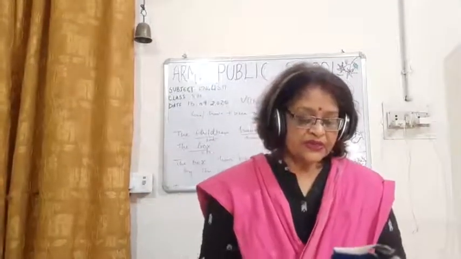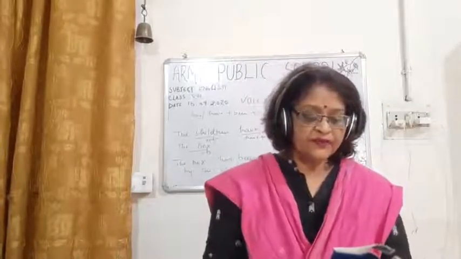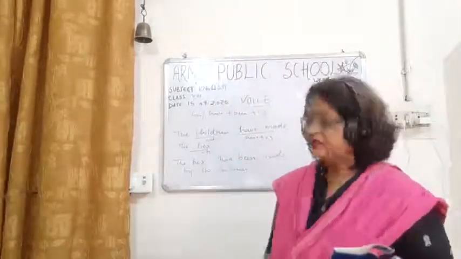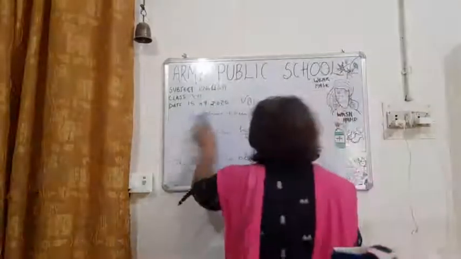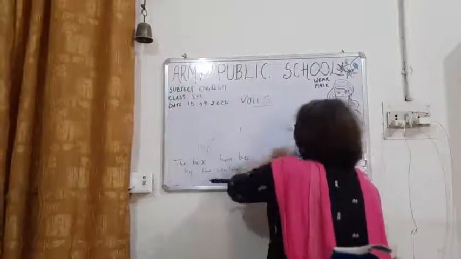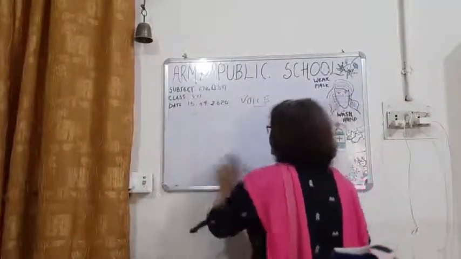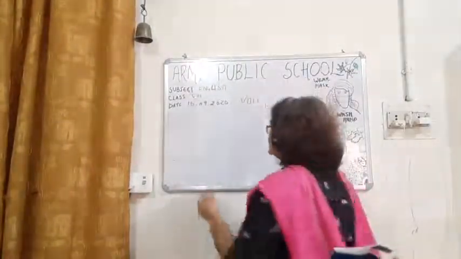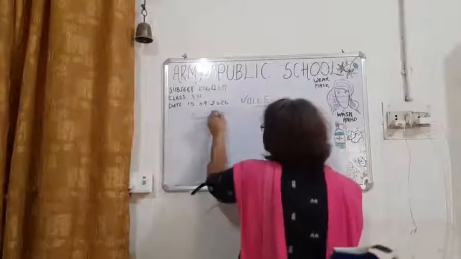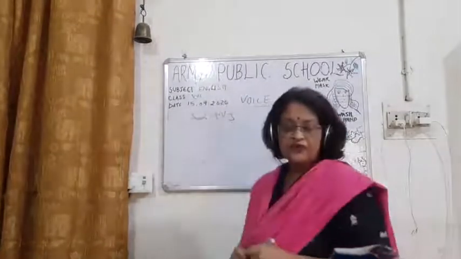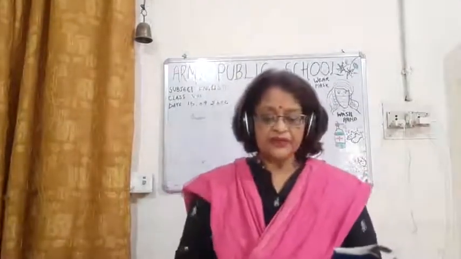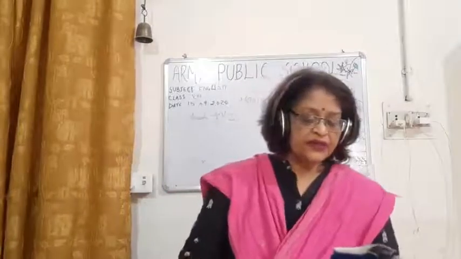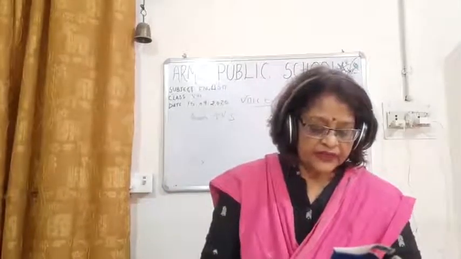Now the verb in the past perfect tense. We have completed the present perfect tense, and now we have to do the verb of the past perfect tense. So first of all, children, what is the formula for past perfect tense? Had plus V3. So this is the formula for past perfect tense. Now we can take an example.